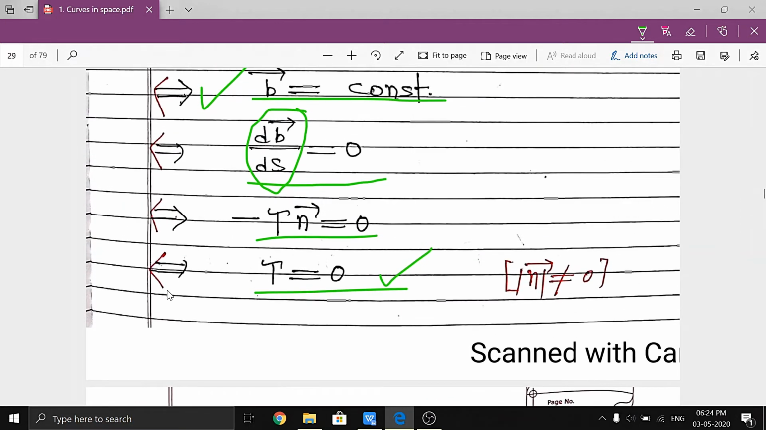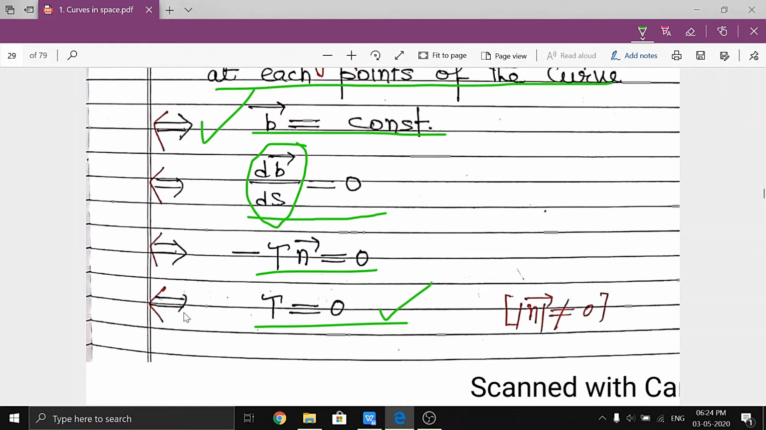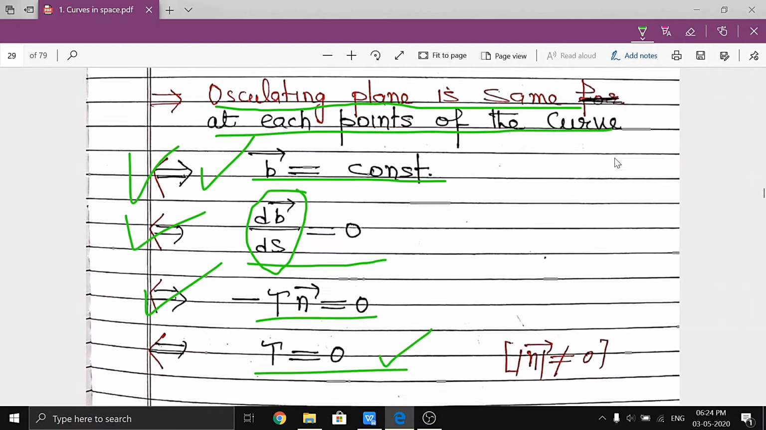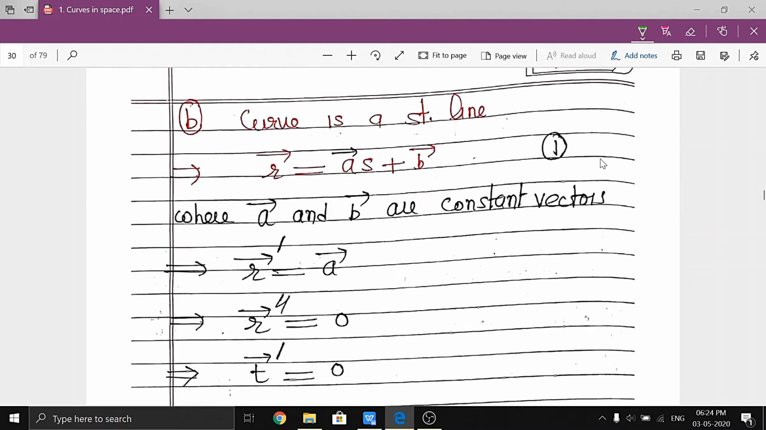Now the converse part, the same in the reverse way. If tau is 0, then tau n is 0, which implies dB by ds is 0, which implies b is constant, which implies the osculating plane is the same at each point of the curve, which implies the curve is a plane curve. So that is our first part for a plane curve.